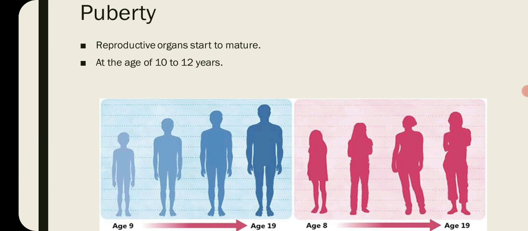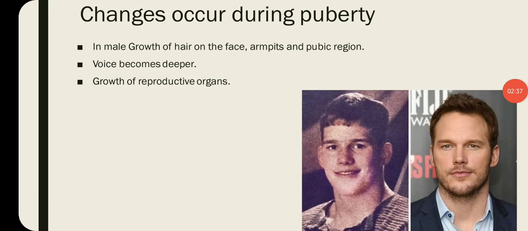During puberty, because of hormonal action, some changes occur. In males, hair grows on the face, armpits and pubic regions, their voice becomes deeper, and the reproductive organs start to grow, develop and become mature.